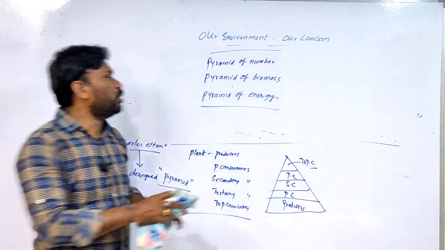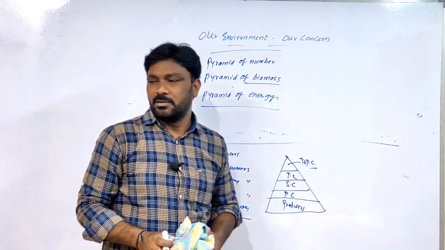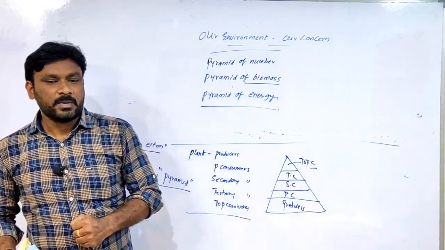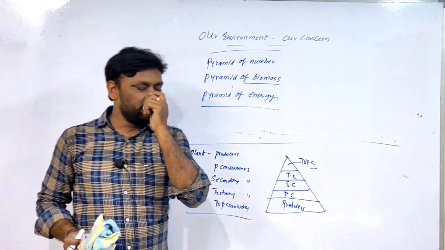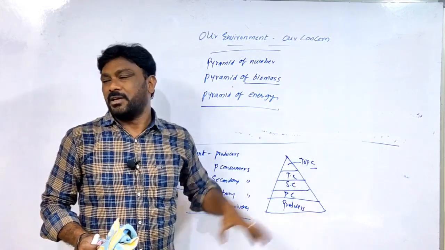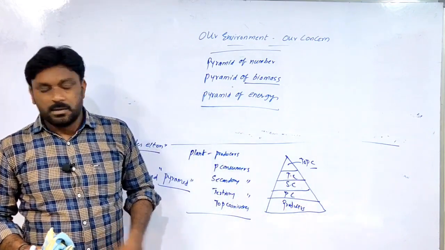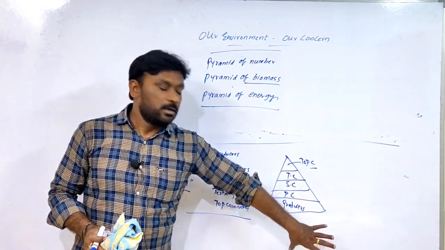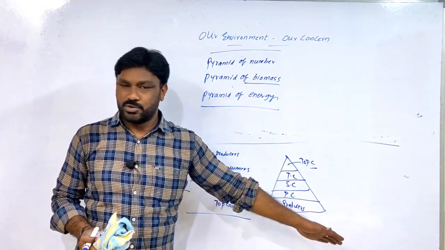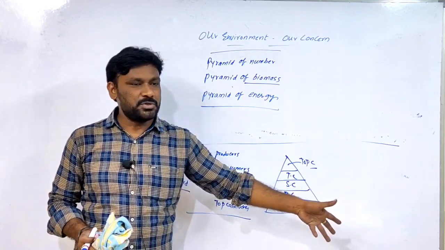Next, pyramid of biomass. Bio means living organisms, mass means weight. The weight of the organisms present in each trophic level is called biomass. If a plant dies, it is degraded and decomposed. If an animal dies, it is degraded and decomposed.